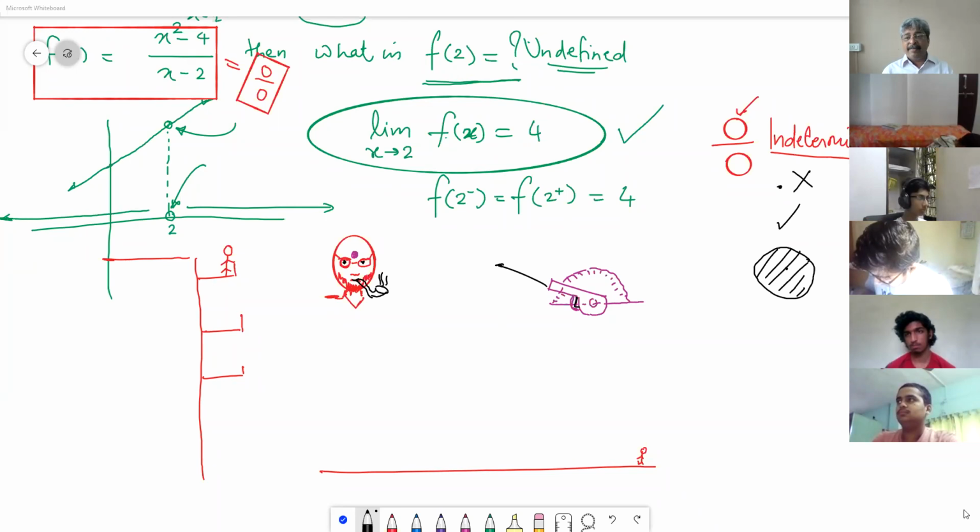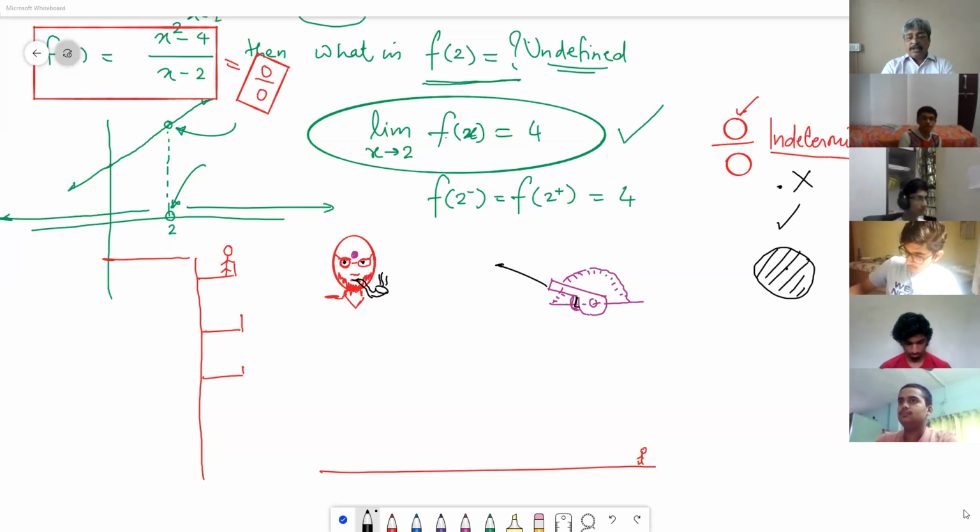But the moment I say my accuracy is plus minus 1 centimeter, the cost comes down from 1 lakh rupees per bench to 5,000 rupees per bench. Do you understand this example? Yes. Now let me give you the second example.